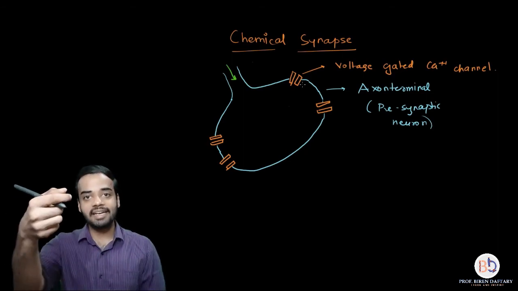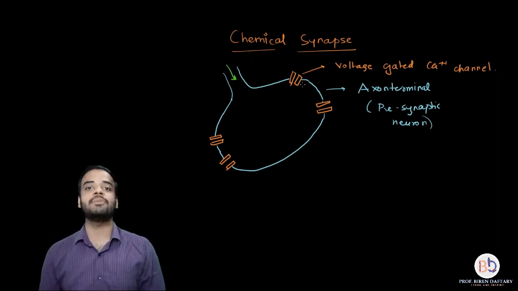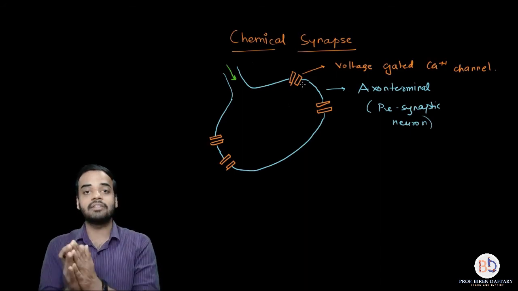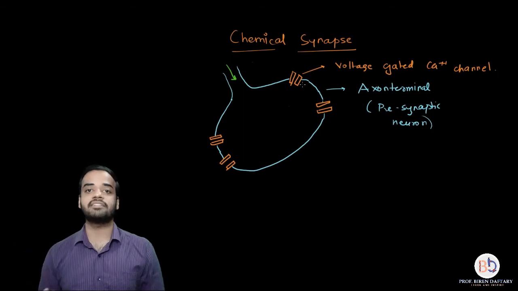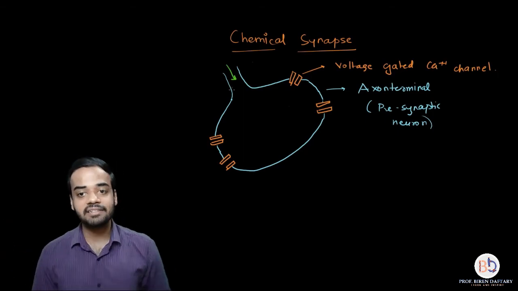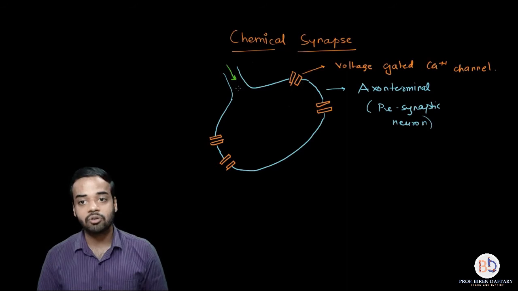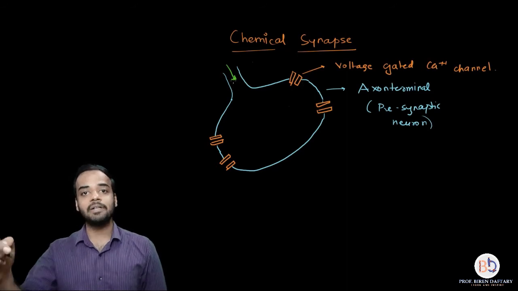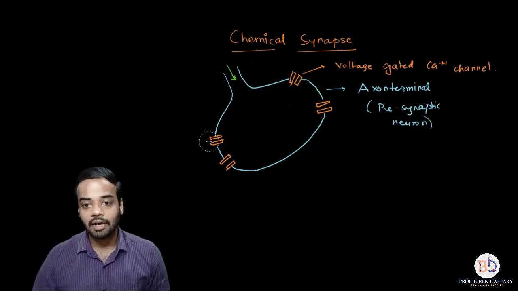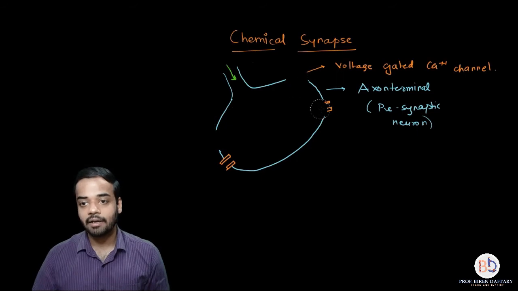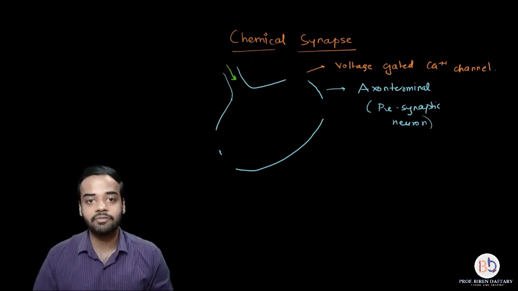So only when the impulse enters the axon terminal area of the presynaptic neuron, the channels will open and the calcium ions will rush inside from the extracellular fluid. So now the impulse has reached over here. I have shown it with a green arrow. As soon as the impulse reaches the axon terminal, these voltage gated channels will open up. If you want, I can show that they have opened. I can increase the space between the channels.